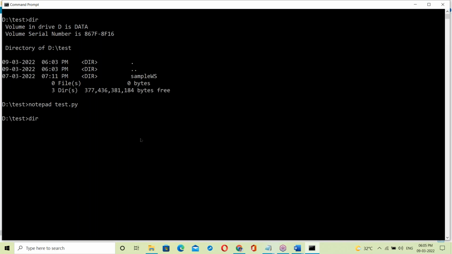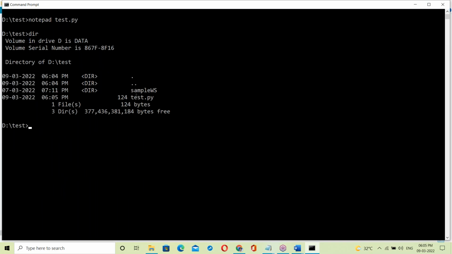Now go to command prompt. Dir. Here you can see test.py. How to run? Simply python test.py, directly running the script. Suppose it is a C program: first of all, you have to compile the program, which means checking for errors. But in Python, no. Directly running, the program executed. No error checking.